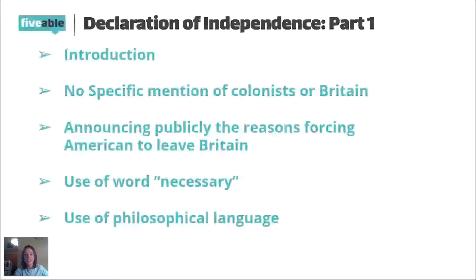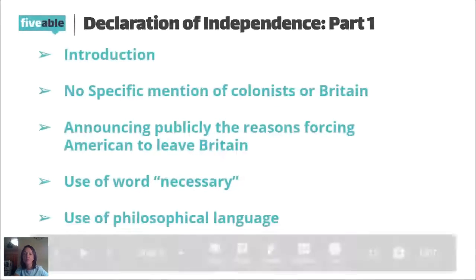One thing Thomas Jefferson takes into account when he's writing this is that he knows other countries are going to be looking at it. He knows they're going to be looking at the wording that's used, and he wants to make sure they fully understand the scope of the problem we have had with Britain. It's not one small issue that has led to this, but years and years of abuse. And that's going to really bring us into the preamble section of the Declaration of Independence.